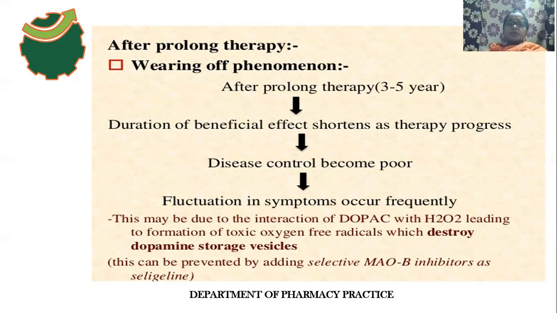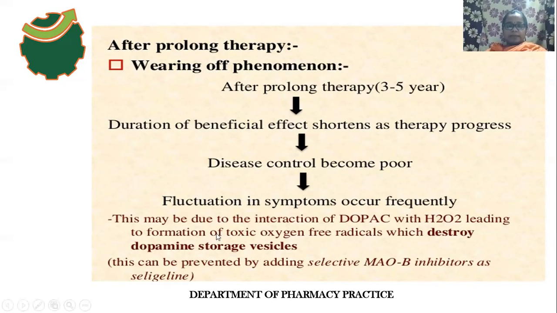After prolonged therapy, the duration of beneficial effect becomes short as the therapy progresses. As the therapy progresses, the duration of beneficial effect decreases. Then the disease control becomes very poor, and there are fluctuations in the symptoms. So the Parkinson symptoms may occur very frequently. So why is this wearing off effect produced after prolonged therapy of levodopa?